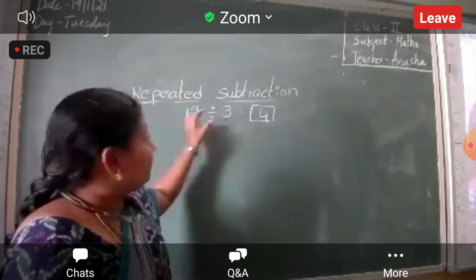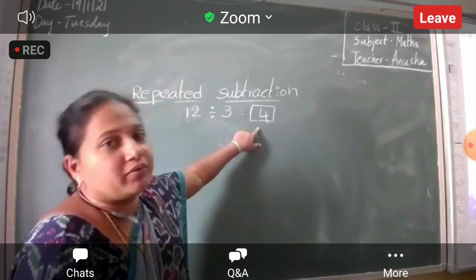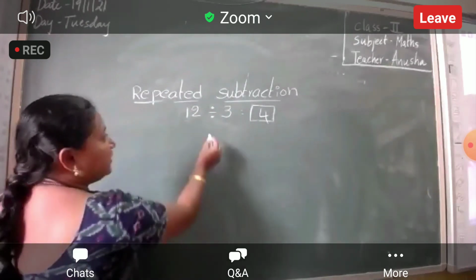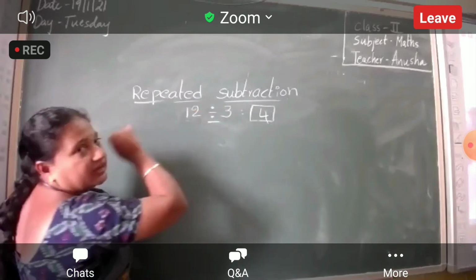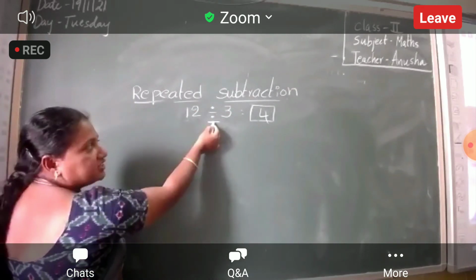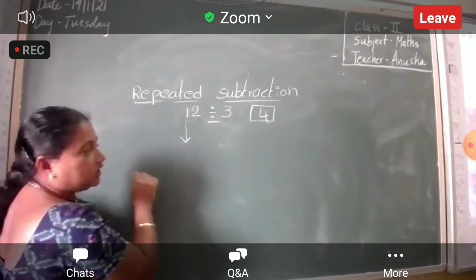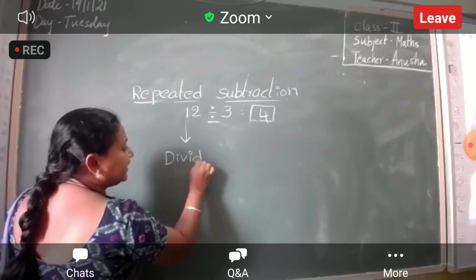But for these three numbers, there is a name. Okay? What sign is this, Nana? Division, divided by. Now, the number before the division sign, the big number, is called dividend.